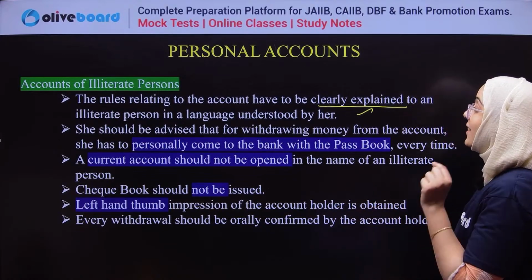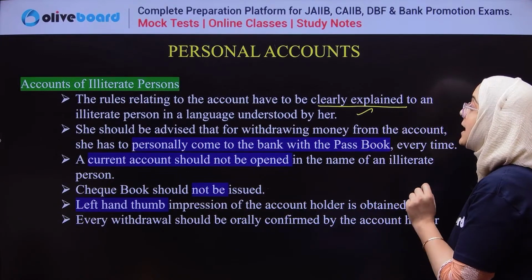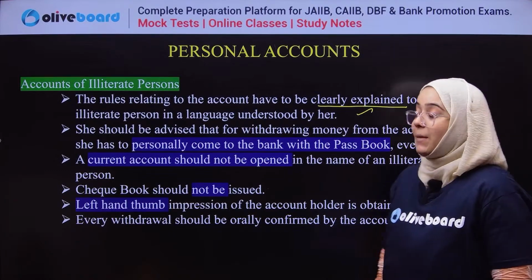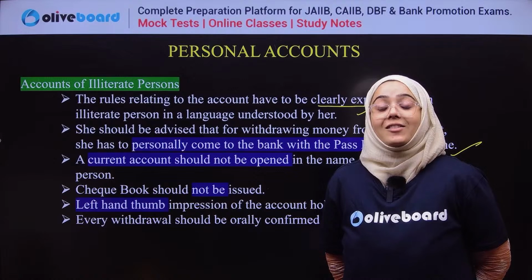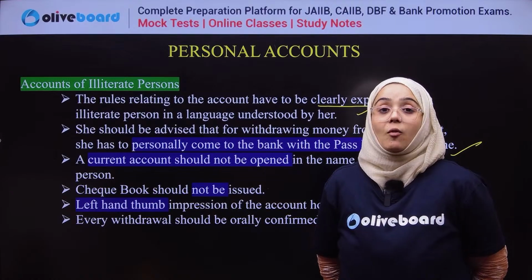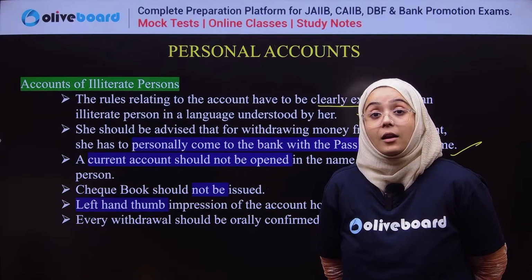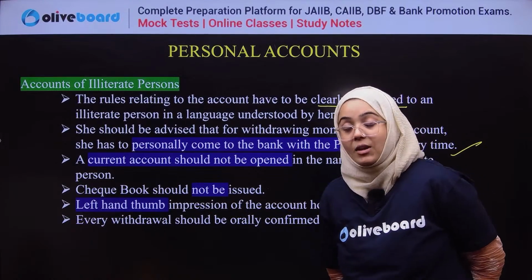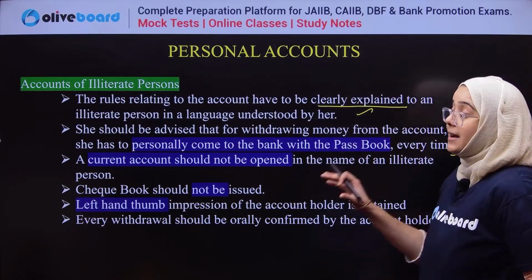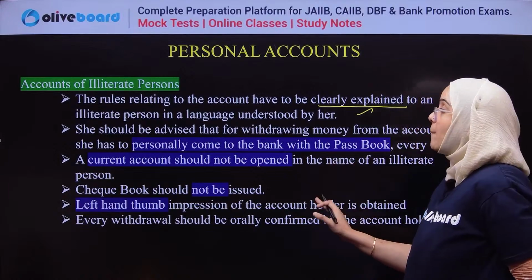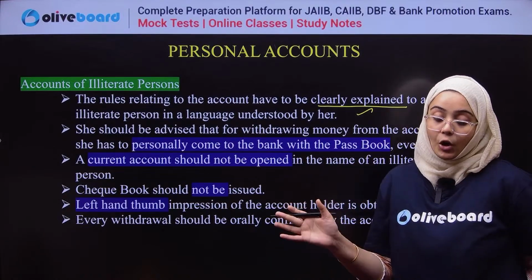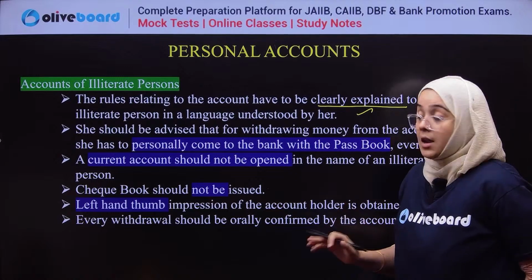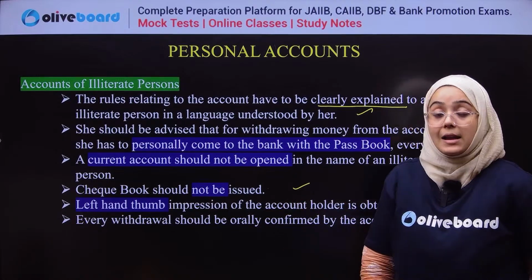Then he or she is expected to withdraw money every time by personally coming to the bank with a passbook. Means if an illiterate person wants to withdraw money from the bank, it is advisable that he or she comes to the bank every time carrying a passbook. A current account is not opened, or the facility of a current account is not given to an illiterate person. A chequebook is not issued to an illiterate person.